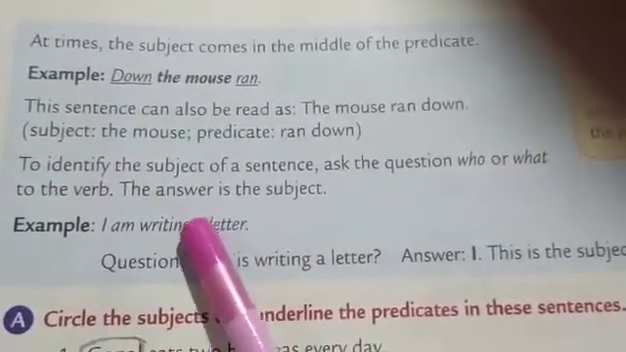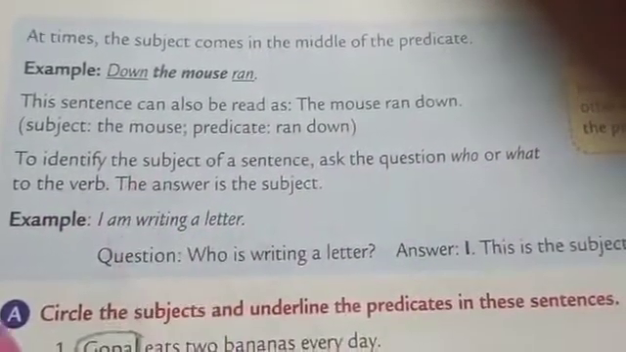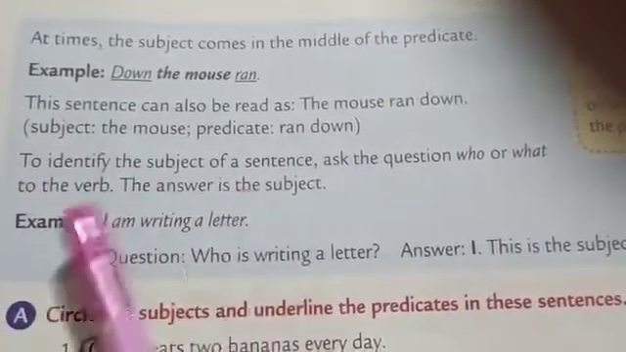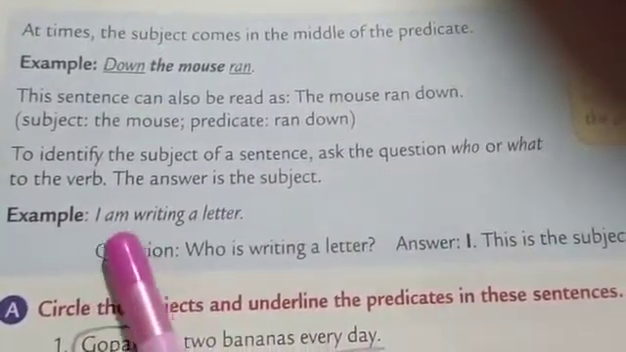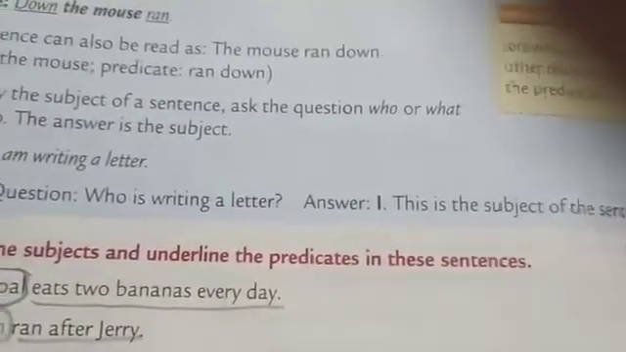To identify the subject of a sentence, ask the question who or what to the verb, which I have shown you earlier. The answer is the subject. I am writing a letter. Who is writing a letter? I. This is the subject of the sentence.